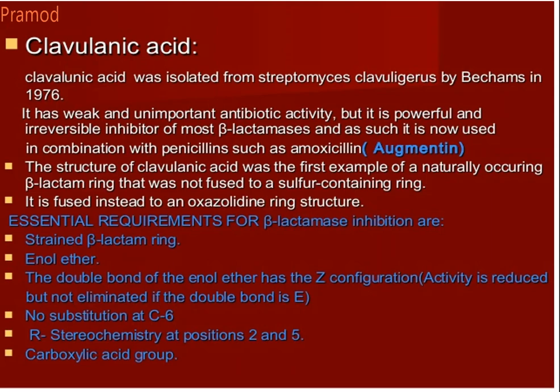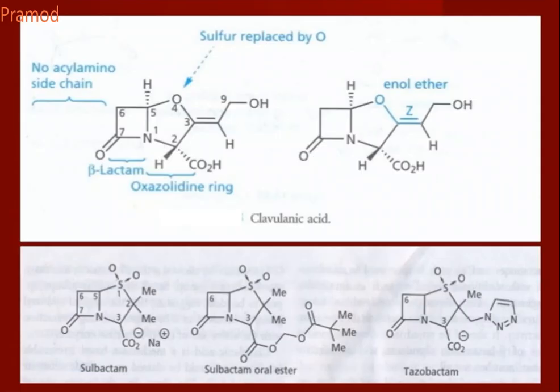The microorganism synthesizes this enzyme, and beta-lactamase acts by breaking the beta-lactam ring, catalyzing the hydrolysis of the beta-lactam, which results in the loss of antibacterial property, and thus the microbe exhibits resistance. So because of the presence of beta-lactamase, that microorganism gains resistance against the beta-lactams.